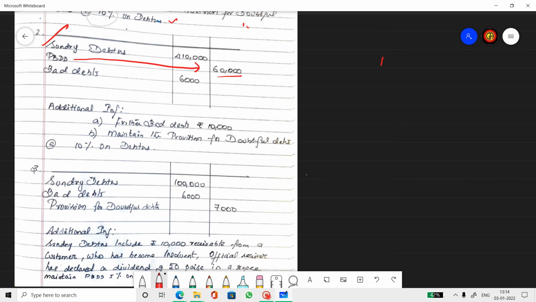When you prepare the provision for bad and doubtful debts account, the bad debts, everything will be the same.